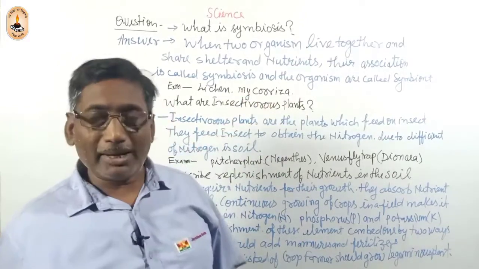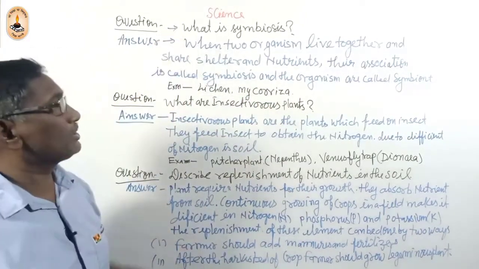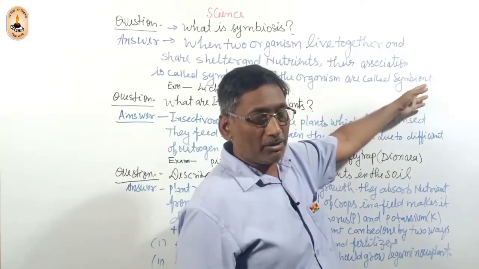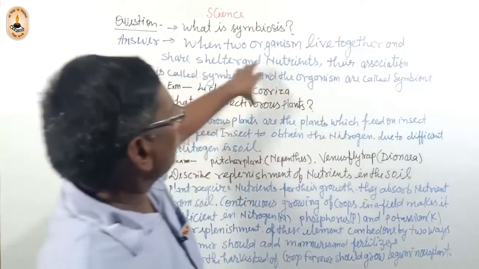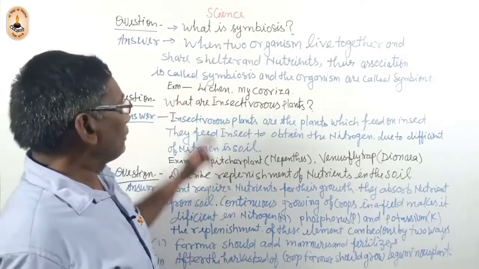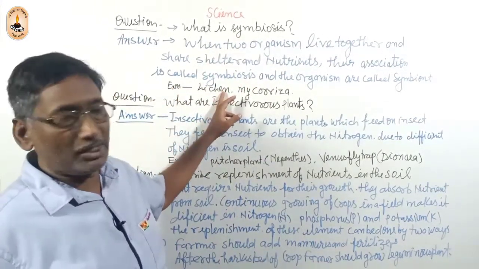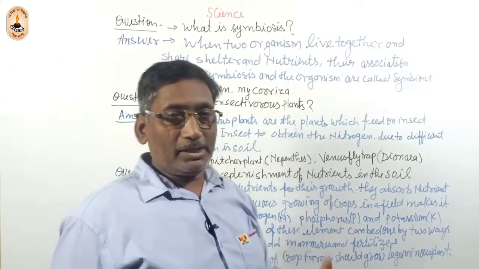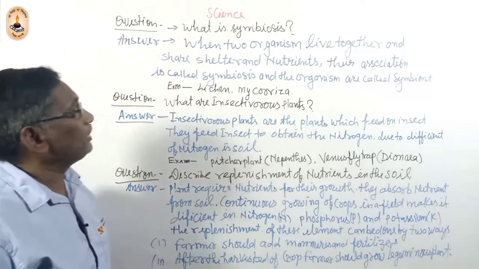So this association is called mycorrhiza. So what is symbiosis? What is a symbiont? The organisms are called symbionts. This type of living is called symbiosis. Example, lichen consists of the fungus and algae. Mycorrhiza consists of the fungus and the cycas. So these are examples of symbiosis.